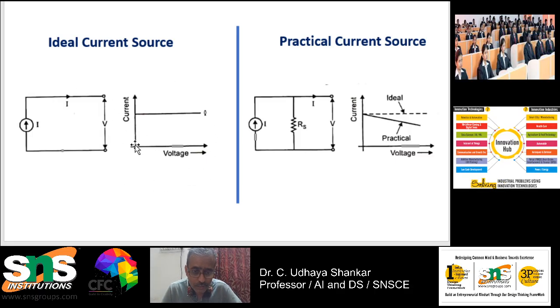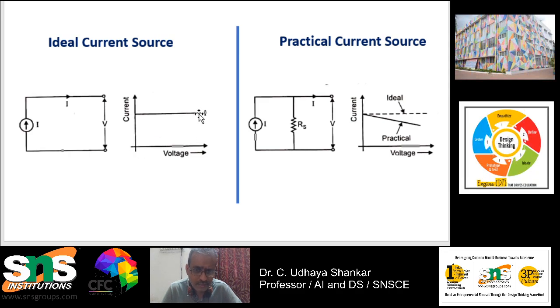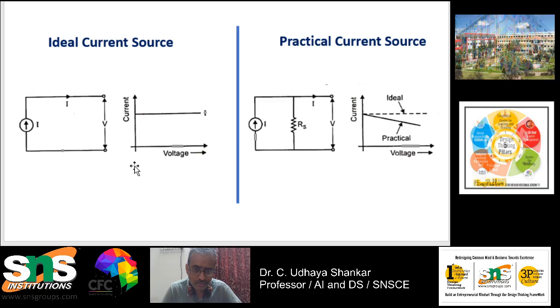Here you can see that the voltage is changing on the x axis, whereas the current remains constant on the y axis. So this is called the ideal current source. Any circuit which has characteristics that look like this is called a current source. So what do you mean by a practical current source?